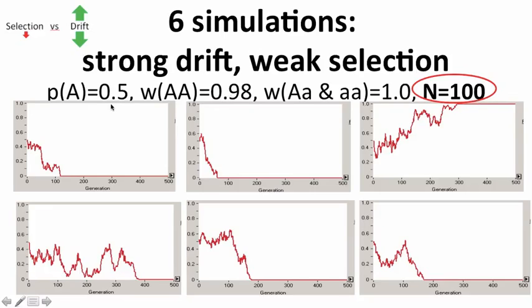So our starting allele frequency is 0.5. What I did is I started 6 populations this way. We see this first one, it bebops around, but eventually big A is lost, as you expect from selection. Here, it bebops a lot more, eventually big A is lost. Bebops some, big A is lost, bebops some, big A is lost. It was a funny one. 1 out of 6 of these actually had a bebop up to the point that everybody's big A. So you've actually lost the better allele. Little a is the better allele. But in this case, you've fixed the big A type. That's kind of funny. And here we've lost big A.